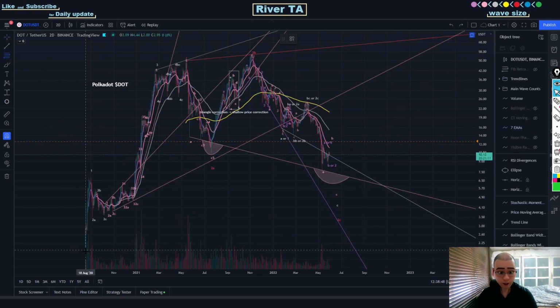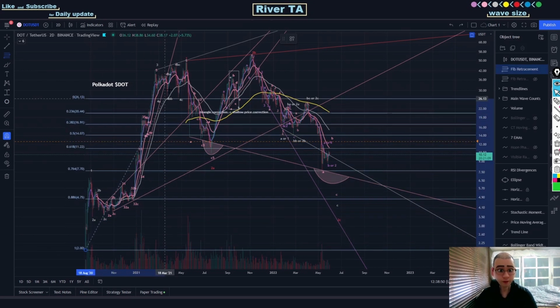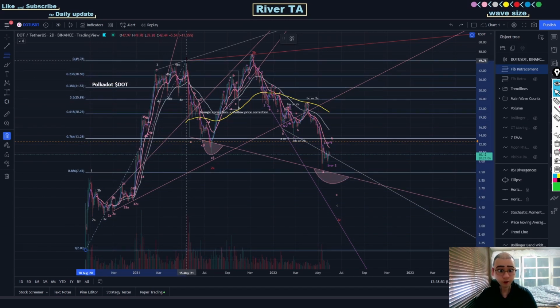Also, if we extend our Fibonacci retracement from the starting point of red level wave 1 to the ending point of red level wave 1, we can see that Polkadot managed to bounce at the 0.886 level, which I consider the last area of defense where a typical bounce is made after a heavy correction such as this one.